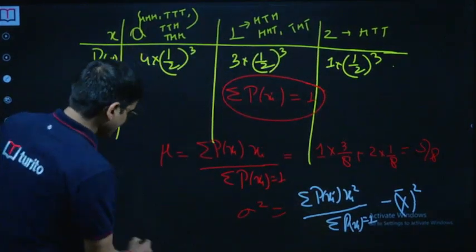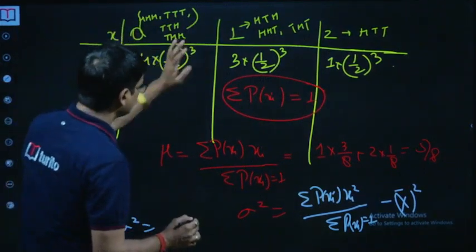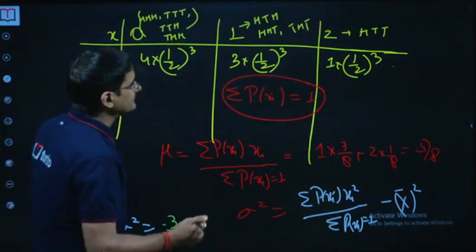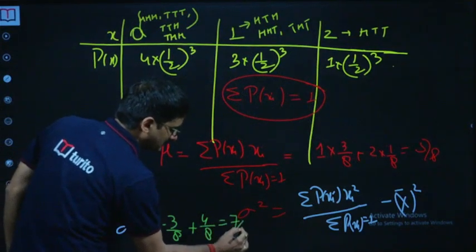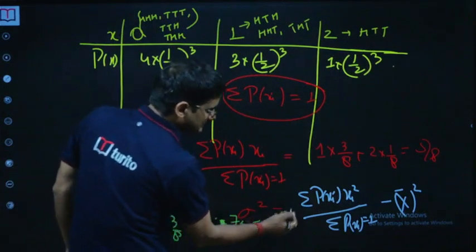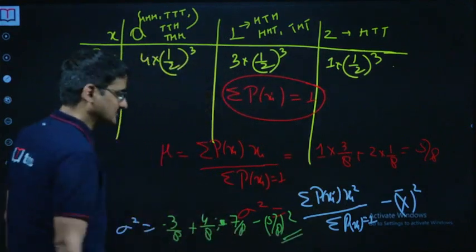So what will that be? The variance in that case: 0 is gone, so 1 square into 3 by 8, and 2 square is 4, so 4 by 8, so it's 7 by 8. Of course, minus, I just missed it, but I will write it here, minus mean square, which is 5 by 8 whole square. That's your sigma square.